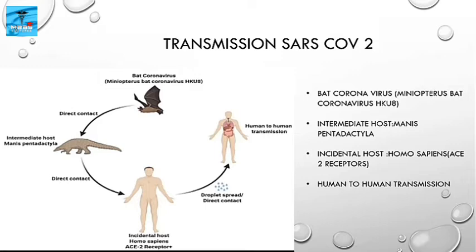Then about the transmission cycle of SARS CoV2. The bat coronavirus, that is the Miniopterus bat coronavirus HKU8, is transmitted to Manis pentadactyla. It is the intermediate host and the transmission is through direct contact. And from the intermediate host through direct contact, it transmits the infection to the incidental host Homo sapiens. Then human to human transmission occurs via direct contact or droplet spread.